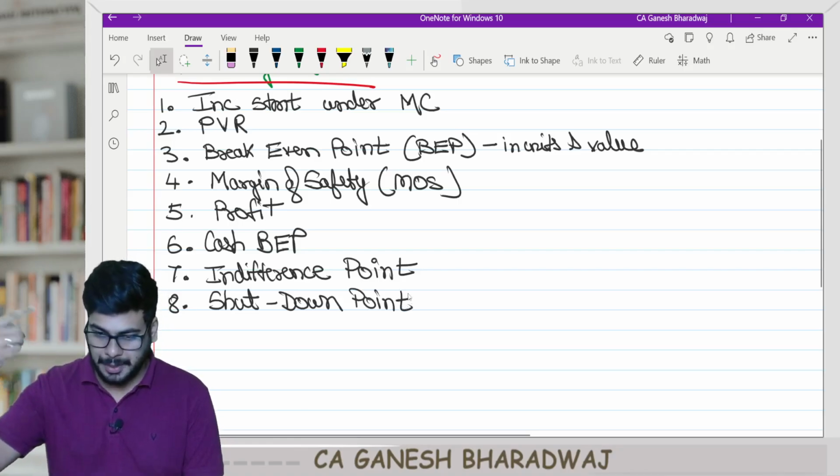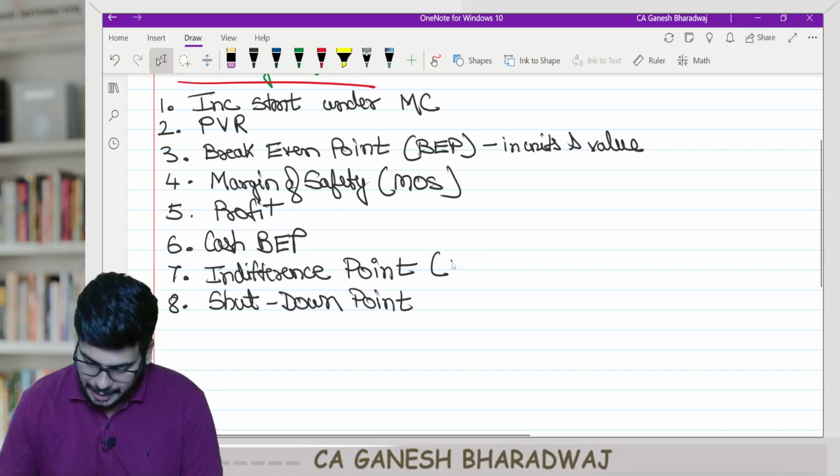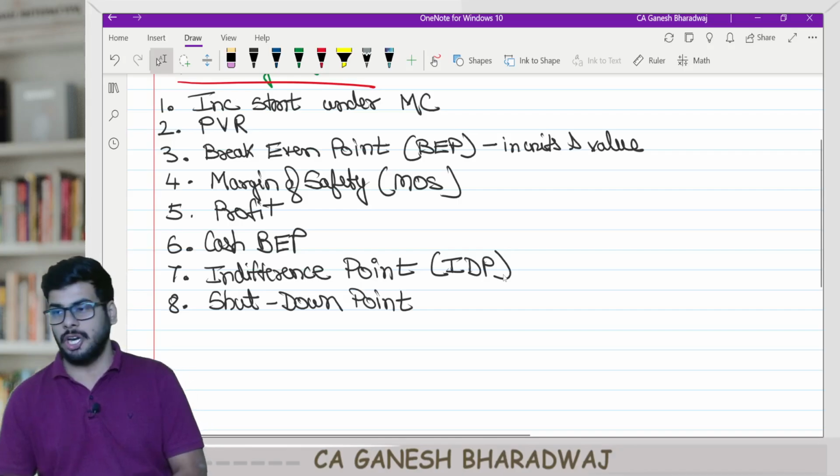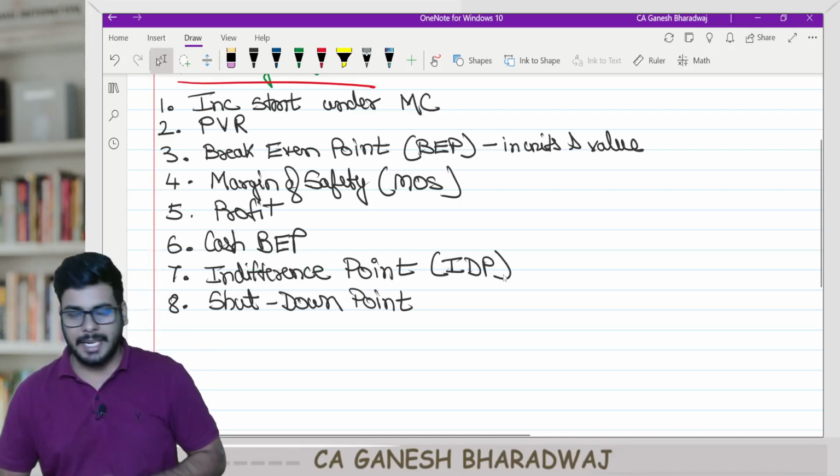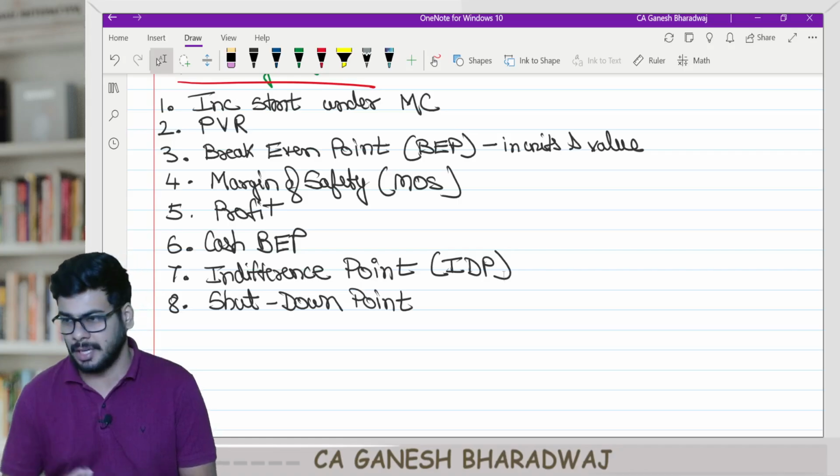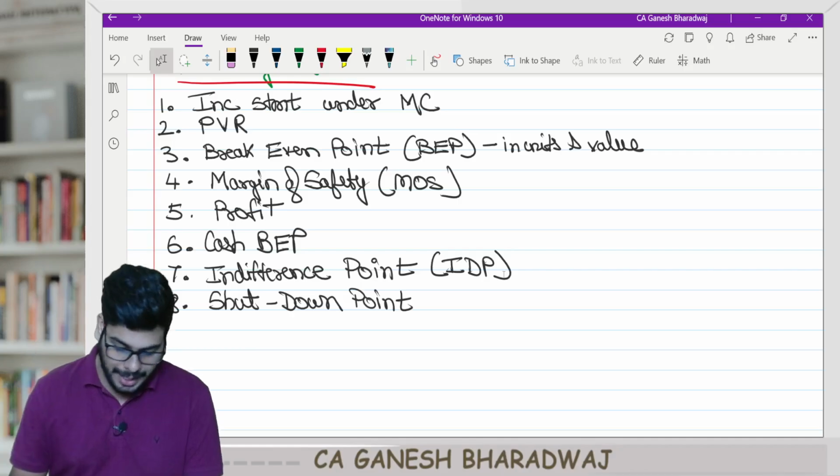For indifference point, the previous step, within bracket write down IDP. Indifference point, short form, we will call it IDP. Not an accepted short form, just a classroom discussion short form. Then shutdown point you have.